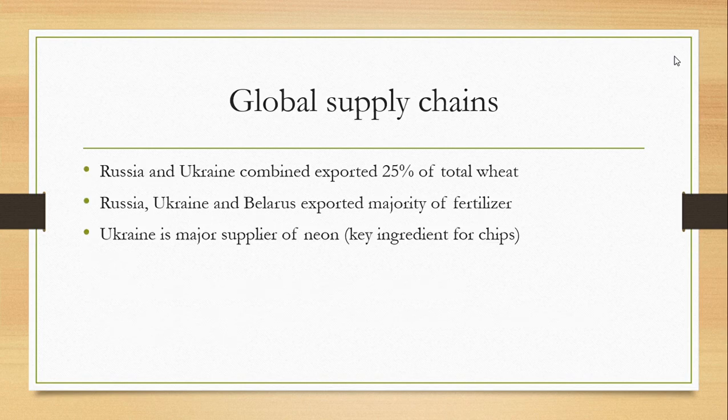Now, what has happened to the global supply chains? Most of these supply chains got interrupted because Russia and Ukraine used to export these commodities. What were these commodities? Russia and Ukraine combined used to export 25% of total wheat. So now the nations which used to import wheat from Russia and Ukraine were not able to fulfill their demand.